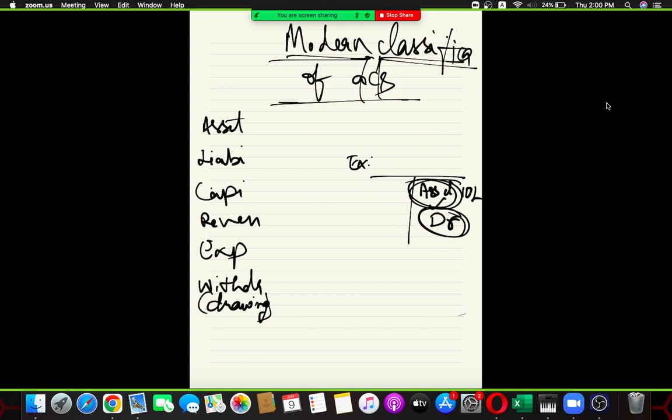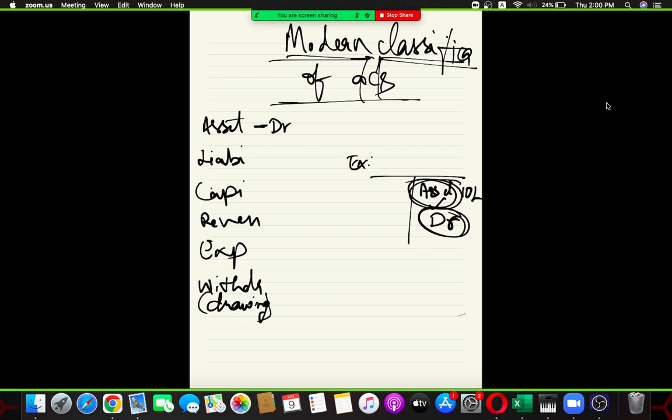Normally, if you see an asset in the balance sheet, it has a debit balance. There are no questions to it. Done and dusted.